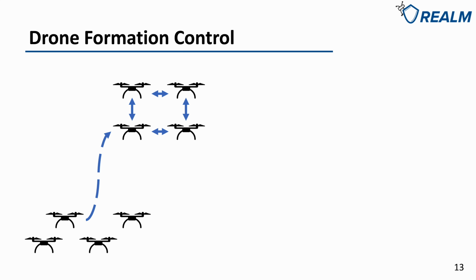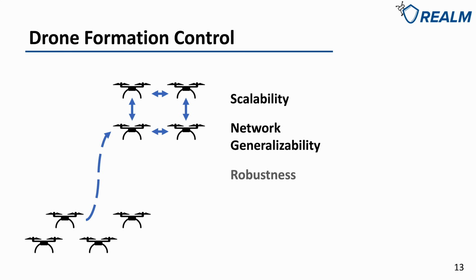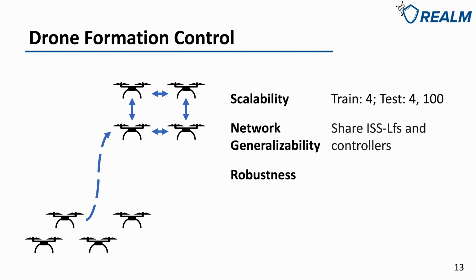Recall the 3 challenges of the network dynamical systems: scalability, network generalizability, and robustness. To test the scalability, we train the controllers and the ISS level functions using 4 drones and test the controllers in both the training environment and the environment with 100 drones. To test the network generalizability, let all the drones share 1 controller and 1 ISS level function. And to test the robustness, we model the unknown speed profile the drones are supposed to track as uncertainties.